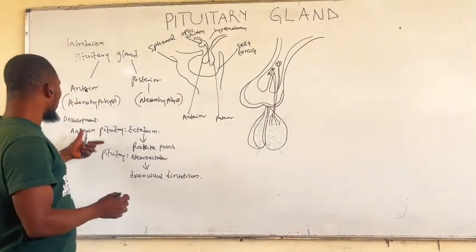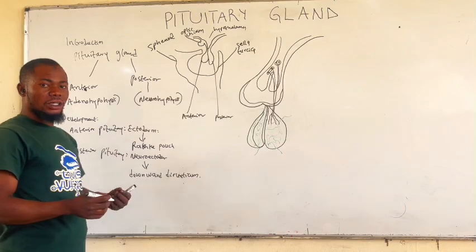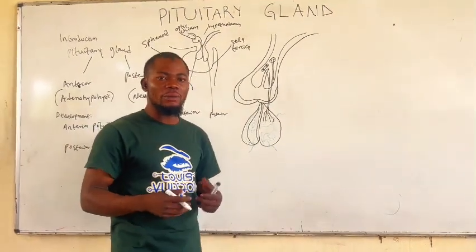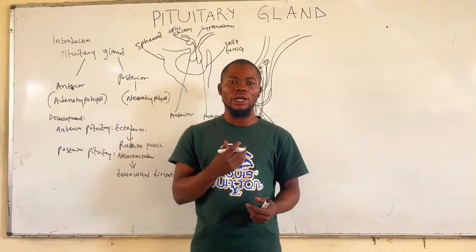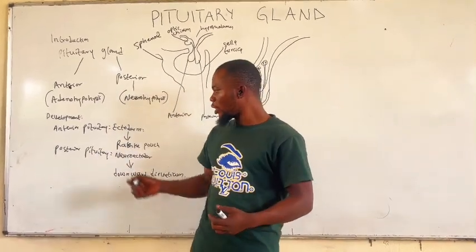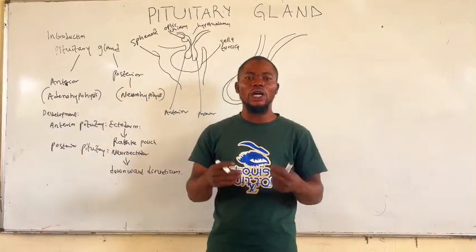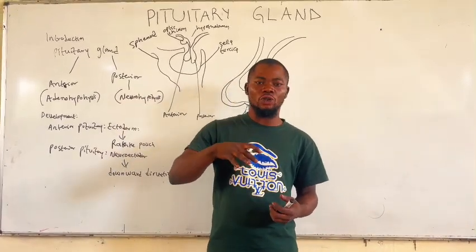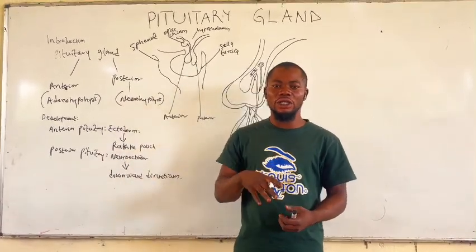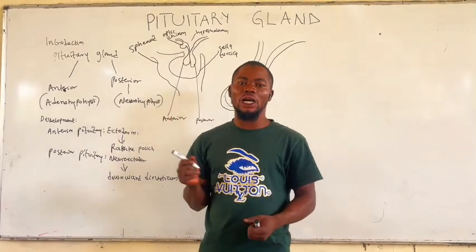So this is about the development of the pituitary gland. The anterior pituitary gland is ectodermal in origin, and it arises from the pharyngeal epithelium as the Rathke pouch, whereas the posterior pituitary is neuroectodermal in origin, and it arises as a downward growth known as the downward diverticulum from the hypothalamus.